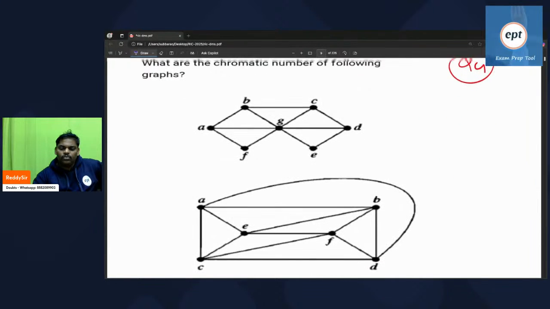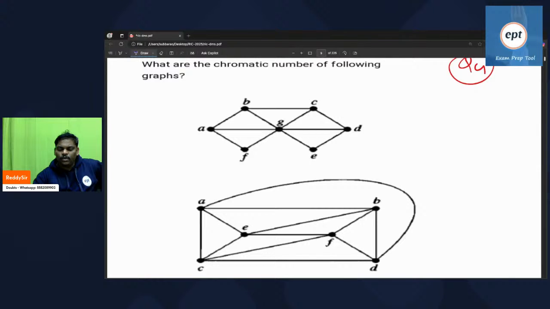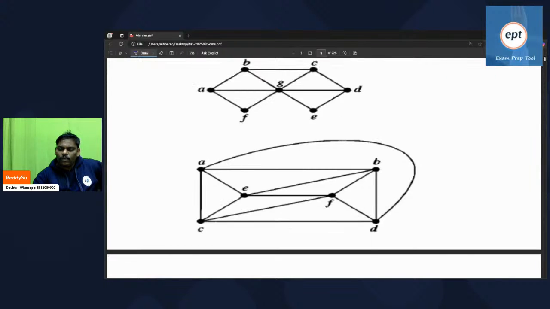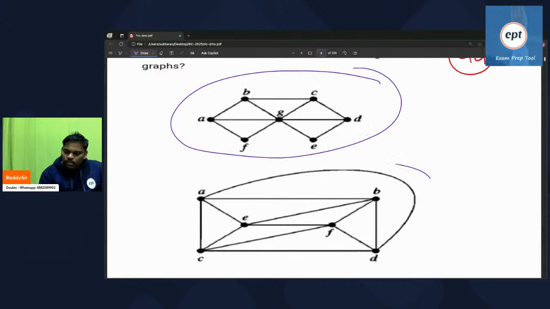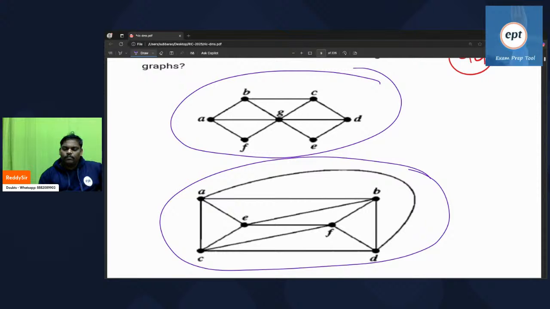Can you try this? What is the chromatic number for the following graph? For these two graphs, find the chromatic number.